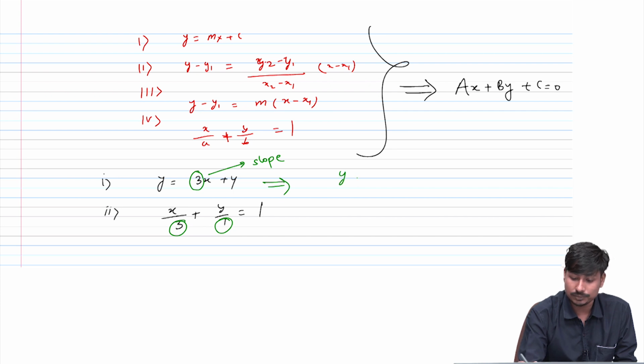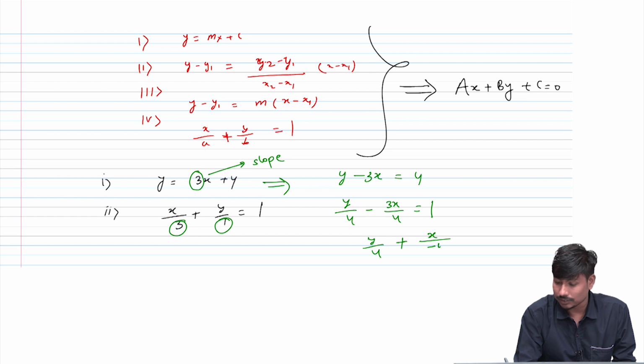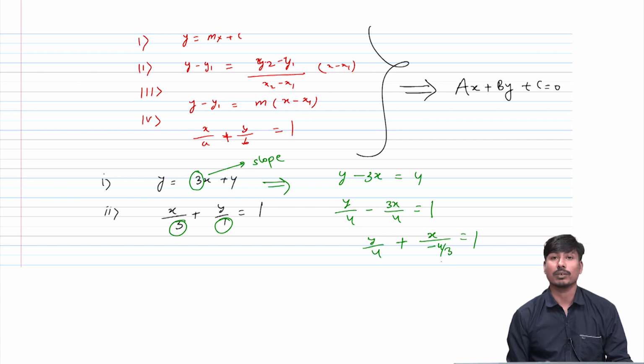It will be y minus 3x is equal to 4, then y by 4 minus 3x by 4 equal to 1, again y by 4 plus x by (minus 4 by 3) equal to 1. So 4 and minus 4 by 3 are the intercepts. So I have to convert it into this form.